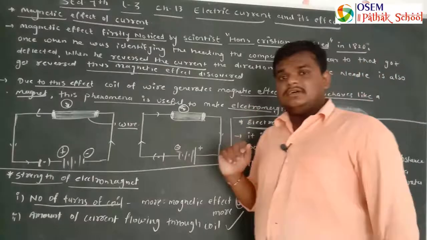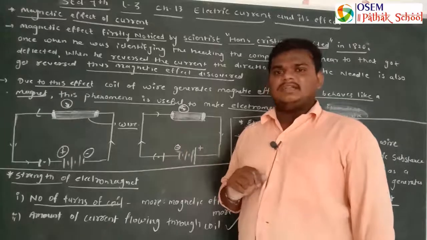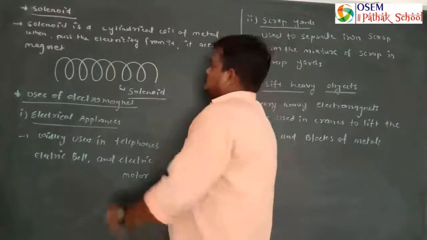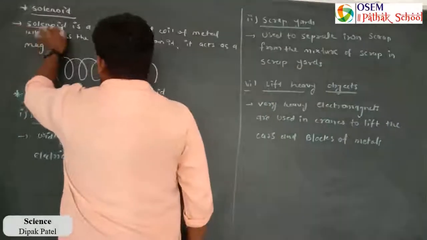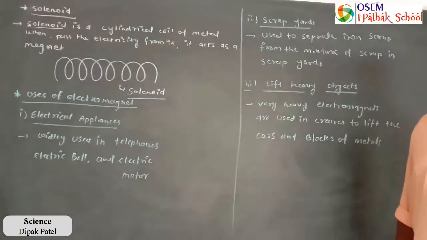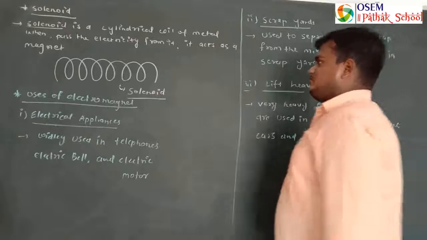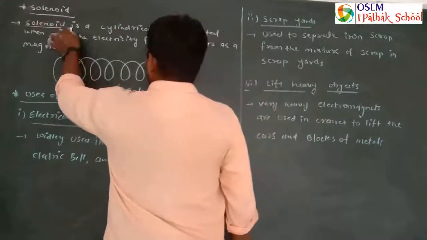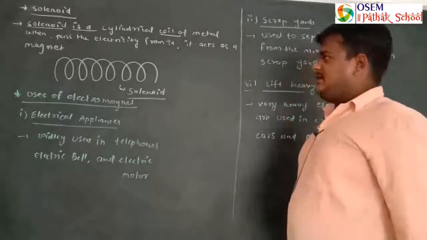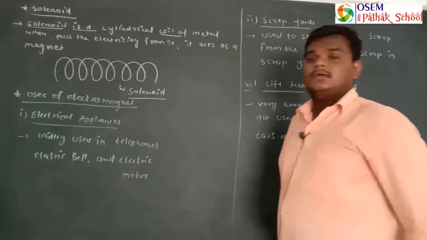Now we are going to learn about the solenoid. What is a solenoid and uses of electromagnets? So let's look, now the solenoid. What is a solenoid? A solenoid is an artificial electromagnet. A solenoid is a cylindrical coil of a metal. When electricity is passed through it, it acts as a magnet.